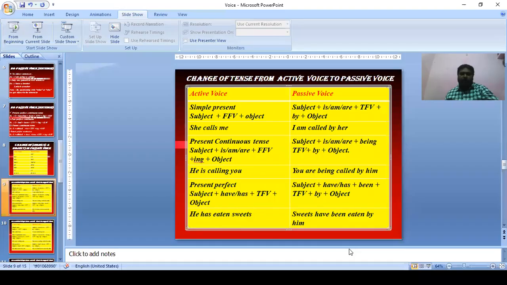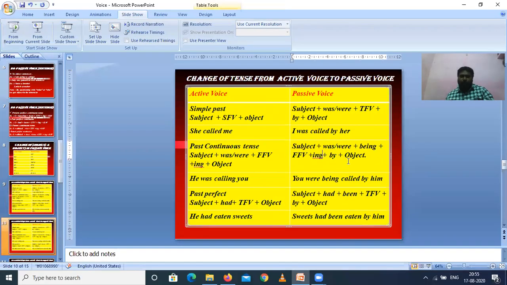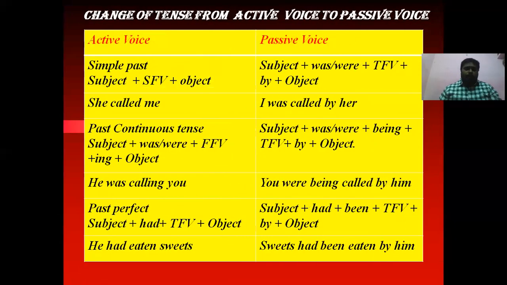And then simple past. Simple past structure, subject plus second form of a verb plus object. In passive voice, subject plus, in past tense we have to use was or were, plus third form of a verb plus by plus object. She called me. This me has become I. I was called by her.